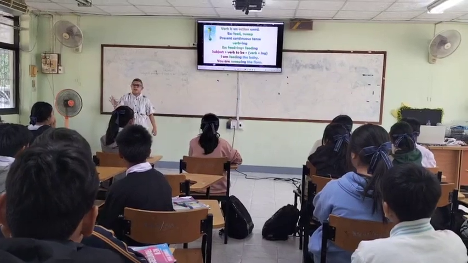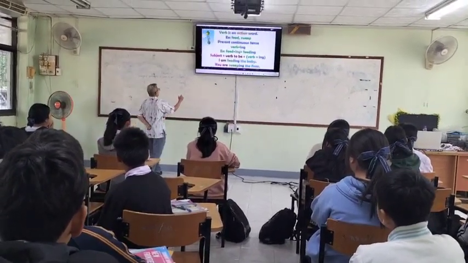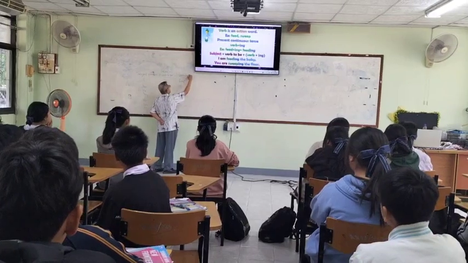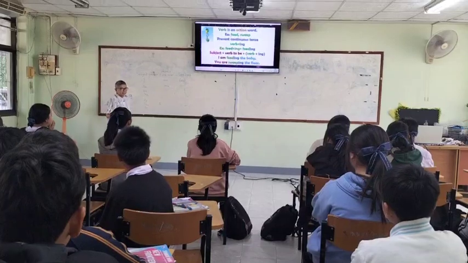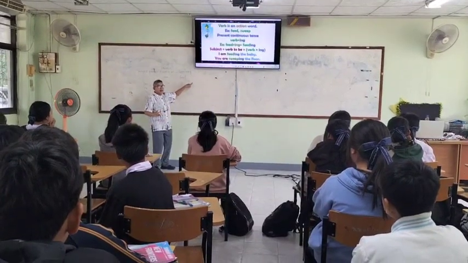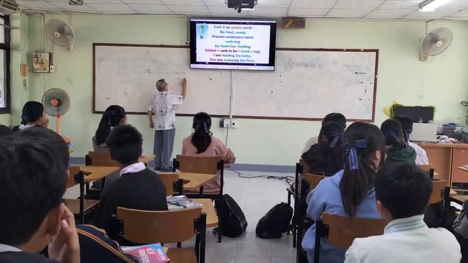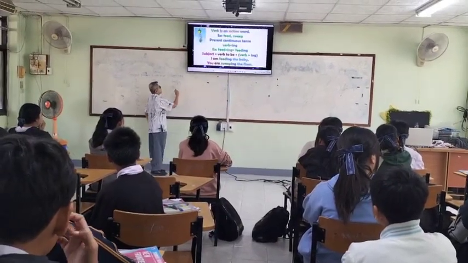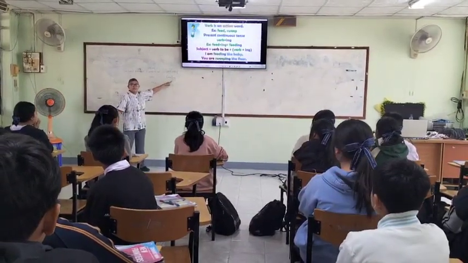But since you are going to use the present continuous, you're going to add ing to your verb. Do you understand? So, feed will become feeding. You get it? So, I am feeding.